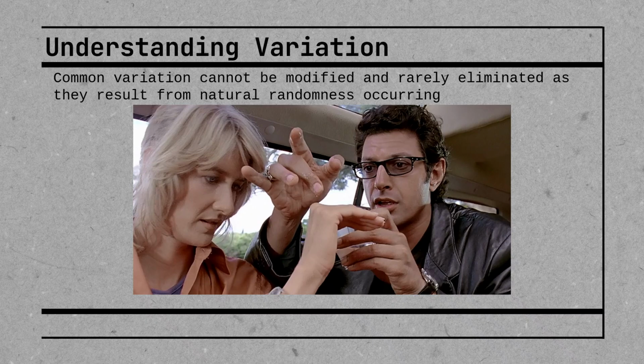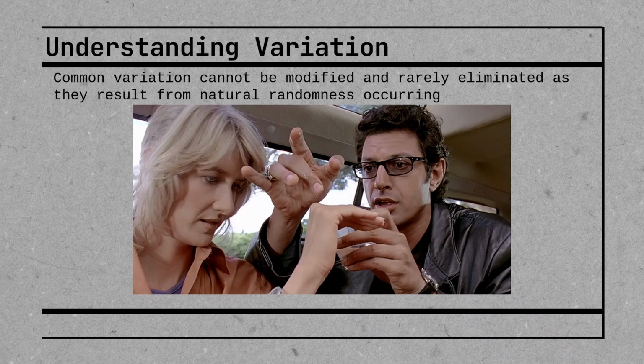And so essentially chaos theory talks about these random variations, right? If you watch the movie, what's going on in this scene is they're actually talking about common variation. What he's doing is he's taking water and dropping it onto her hand. And what he's showing is that due to, in this case, the variation in the skin, every time he drops a droplet of water onto her hand, it's going to flow down her hand in a different direction.